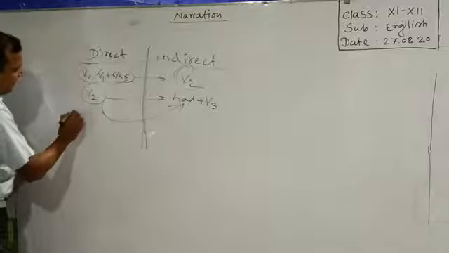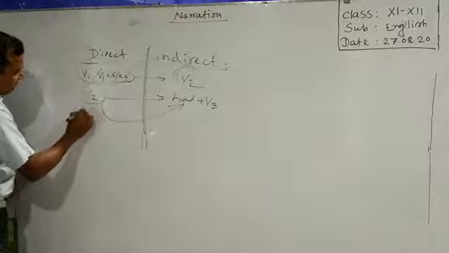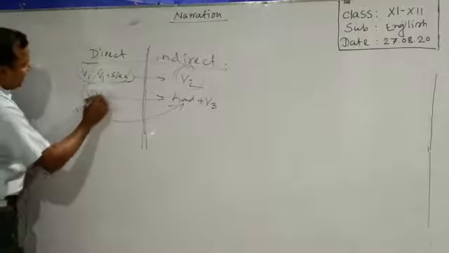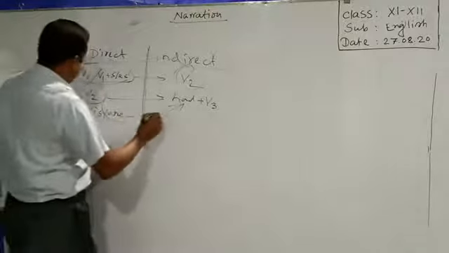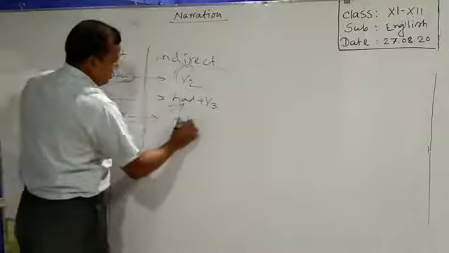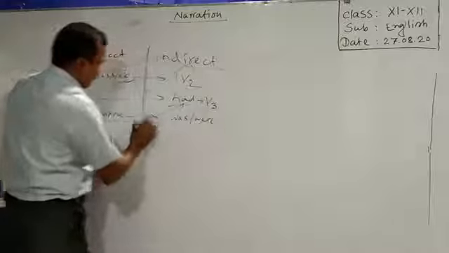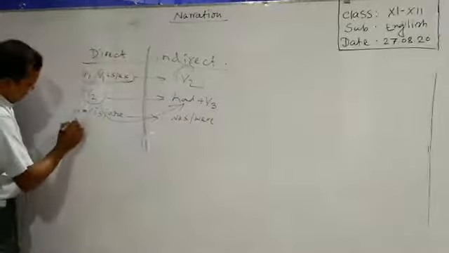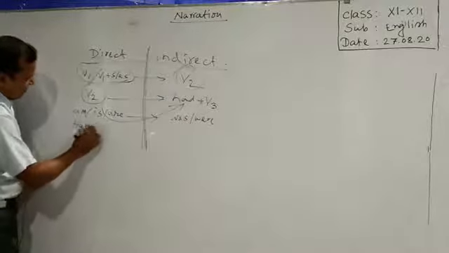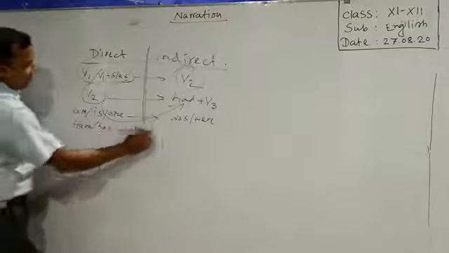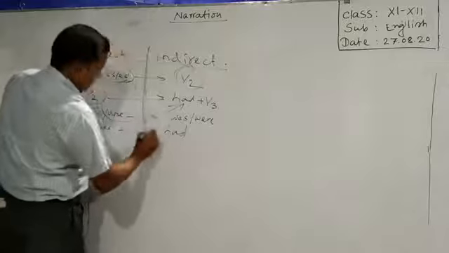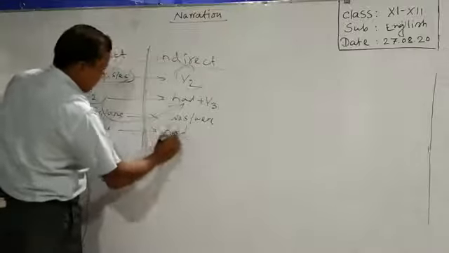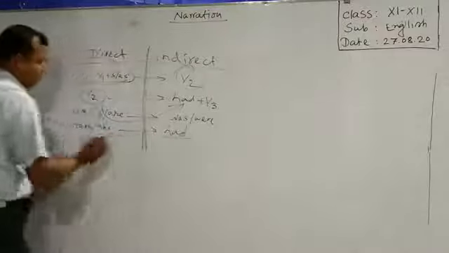Then, if you get am, is, are in the direct speech, what you have to do? You have to change them into was, were. In the same way, if you get have, has, what you have to do? You have to change it into had.